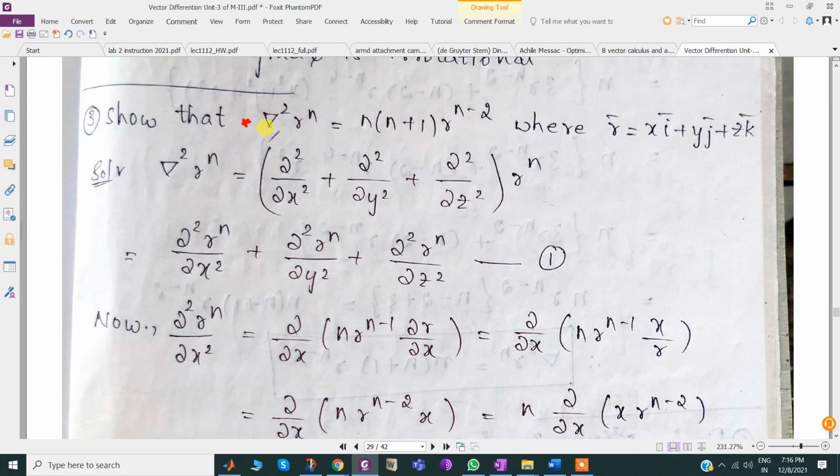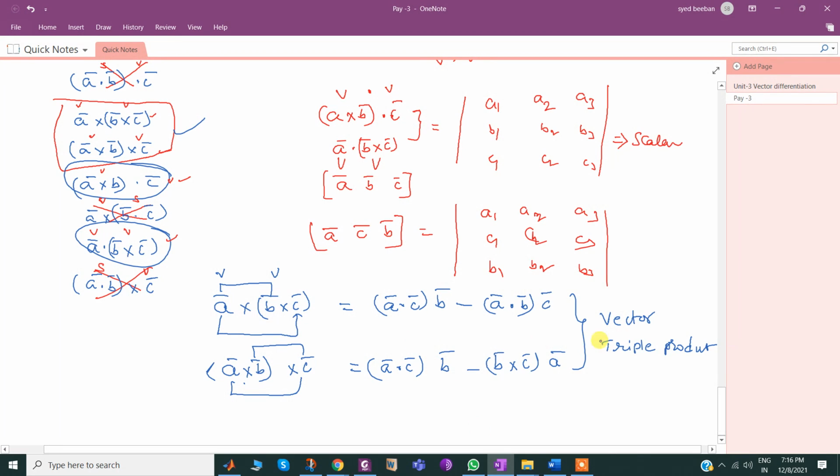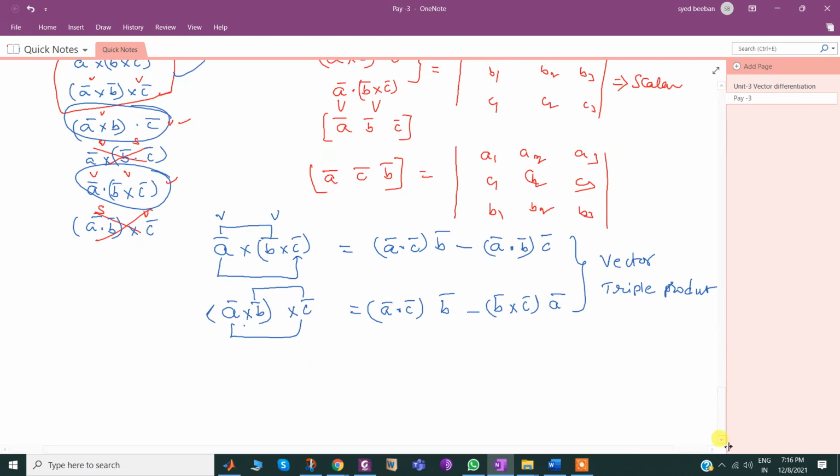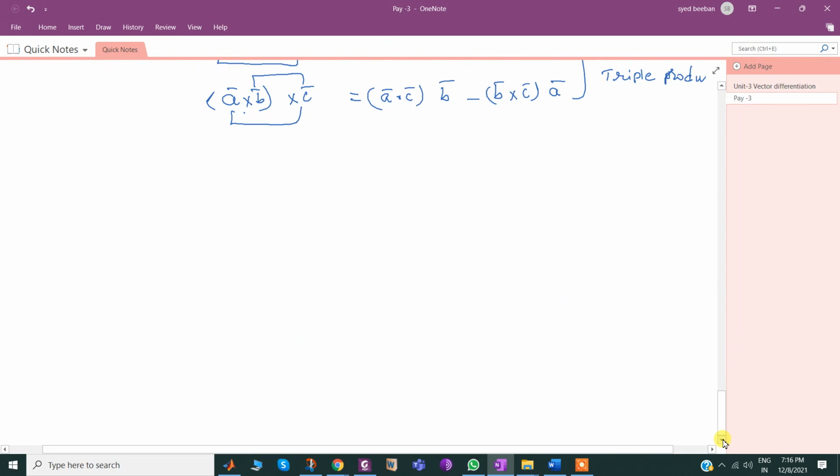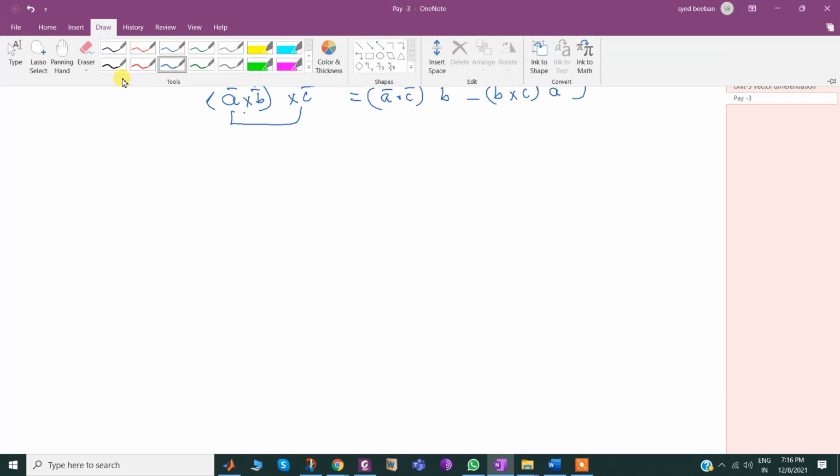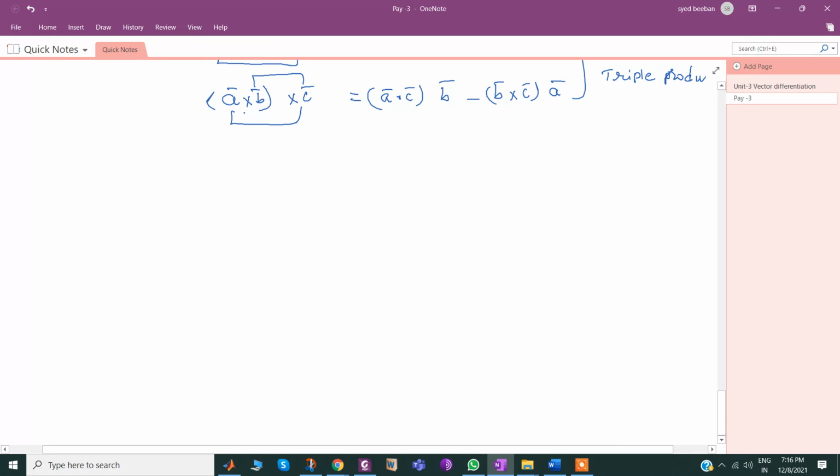Let us see that. Del square r power n equal to how much? If I explain it there, you may not be able to understand. That's the reason, let me try on a separate page. Del square r power n value is how much?